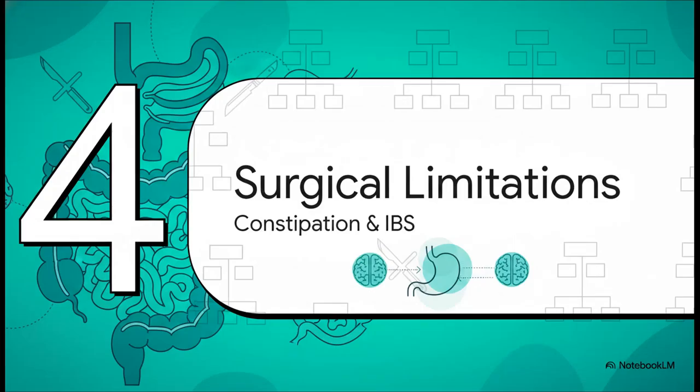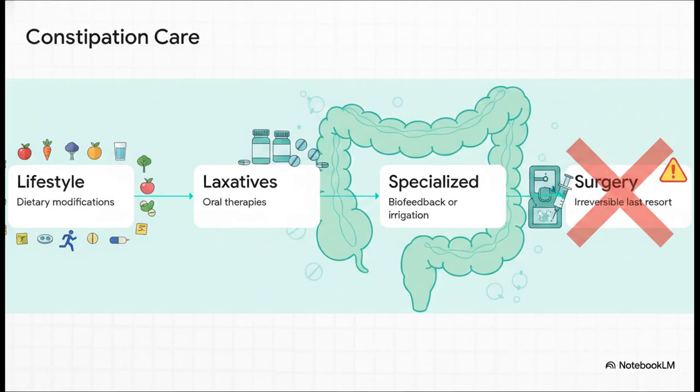Which brings us to our final section, Section 4, the strict limitations of surgery, focusing on constipation and irritable bowel syndrome. Much like dealing with the acute crisis of Ogilvie's, managing chronic constipation requires serious discipline and a rigorous, stepwise approach. We always start with lifestyle and dietary modifications. When those inevitably fail in severe cases, we move to oral laxatives. Step 3 involves specialized therapies like biofeedback or transanal irrigation. You absolutely must exhaust all of these options long before ever considering Step 4, which is surgery.